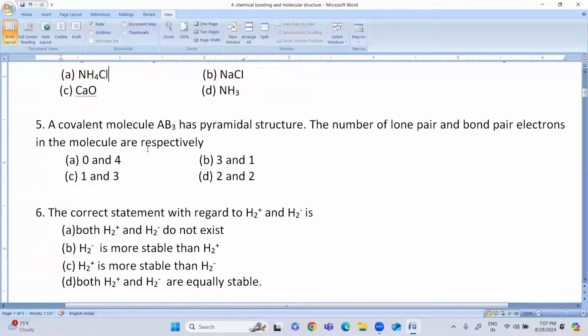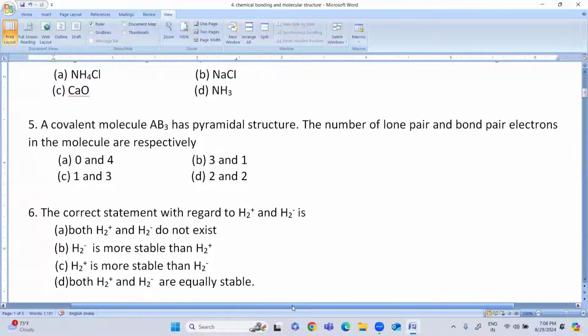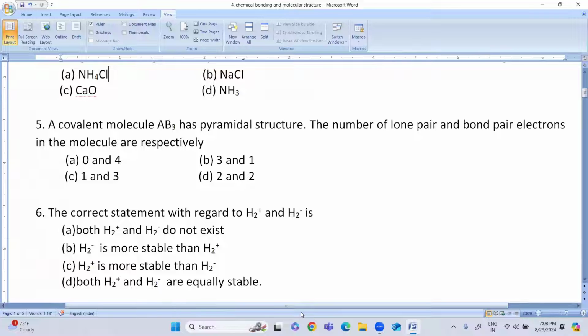A covalent molecule AB3 has a pyramidal structure. The number of lone pair and bond pair electrons in the molecule are respectively. So this is based on VSEPR theory. So a covalent molecule is there, AB3, it is having an AB3 type of compound, and is having a pyramidal structure.